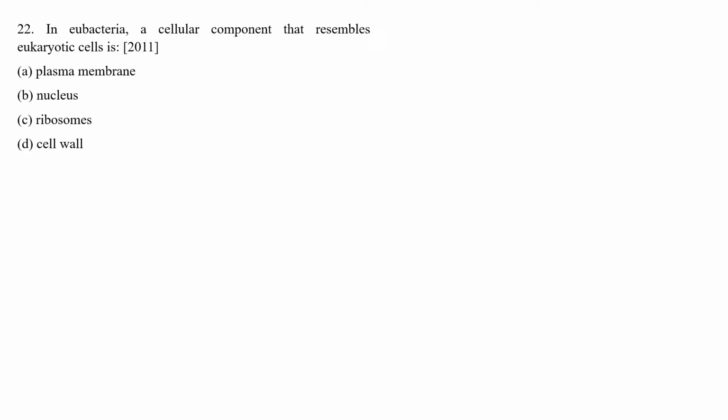In eubacteria, which cellular component resembles that of eukaryotic cells? Four options are given: plasma membrane, nucleus, ribosomes, and cell wall.